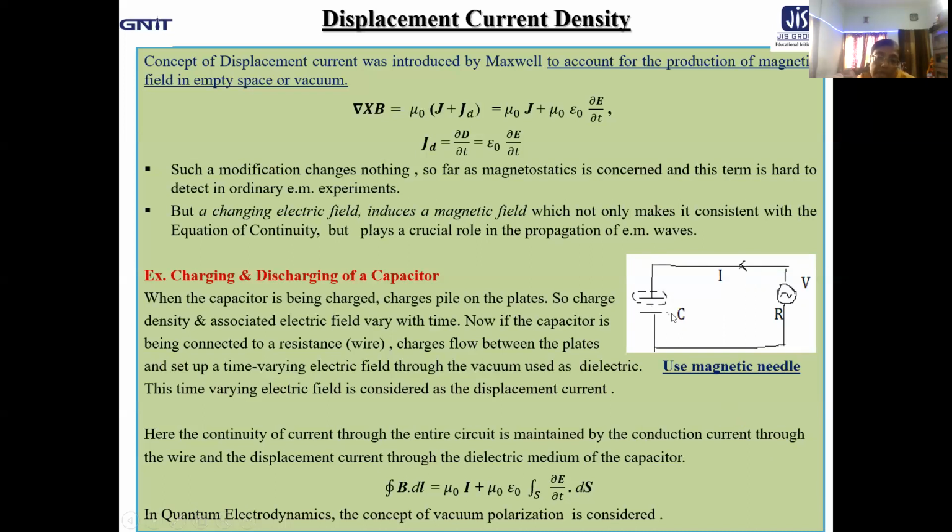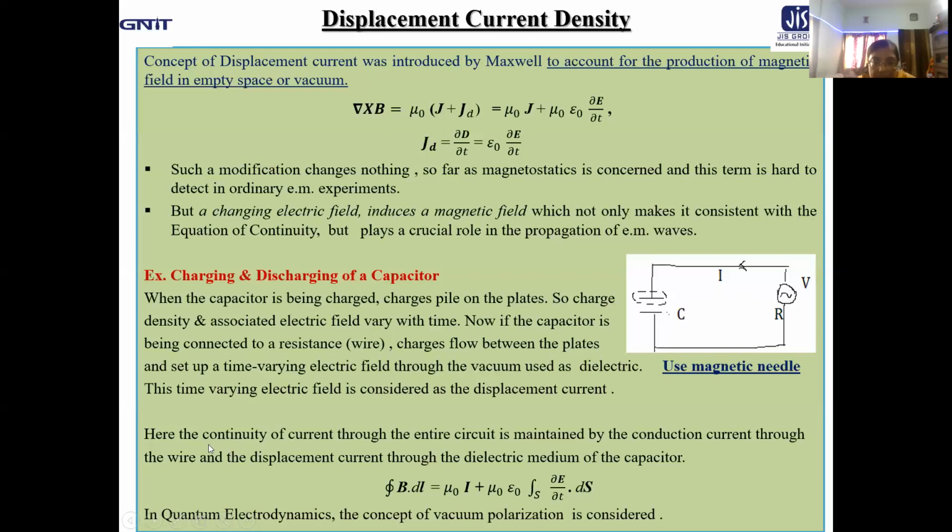Now, how is the magnetic field developed? Only if current flows through the space between the capacitor plates, that means through vacuum, can a magnetic field be developed. That means somehow a current is flowing through the space between the capacitor plates to create the magnetic field. That current is called the displacement current. Though it is not measured directly, its existence is verified by using a magnetic needle in the space between the capacitor plates when there is charging and discharging of a capacitor.